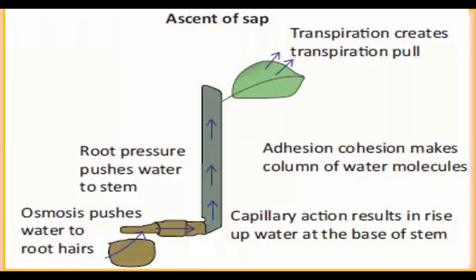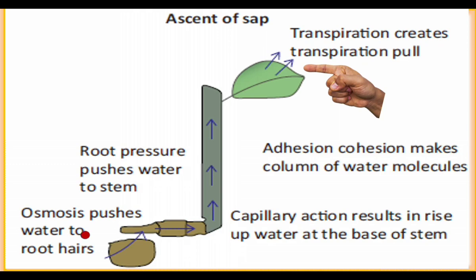Because of osmosis, water enters into the root hair cells, and root pressure causes the movement of water up to the base of the stem, and capillary action makes the water move upwards a little. Because of adhesion and cohesion, a water column is created. The water column moves upwards because of transpiration pull.